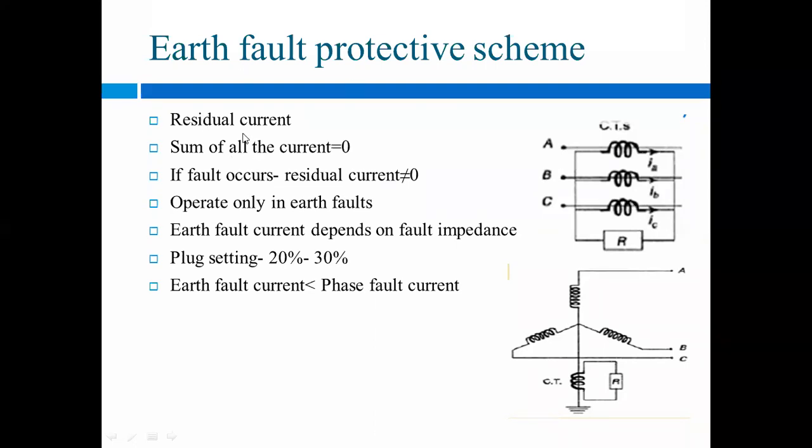Okay, so here first we'll see what is meant by this residual current. So anyone knows residual current? Okay, if we are considering our normal current, that current will flow when we are giving supply, right?